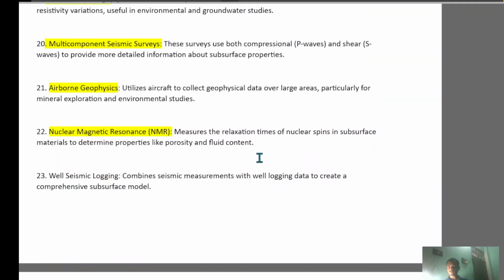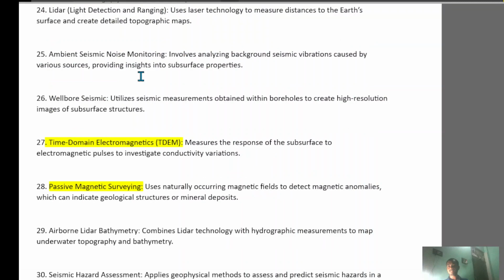Well seismic to create a comprehensive subsurface model. LIDAR to measure the distance of the Earth's surface and create a detailed topography map. Ambient seismic noise monitoring uses background noise, seismic vibration caused by various sources, providing insight into subsurface properties. Well-bore seismic to create a high resolution image of the subsurface structure.